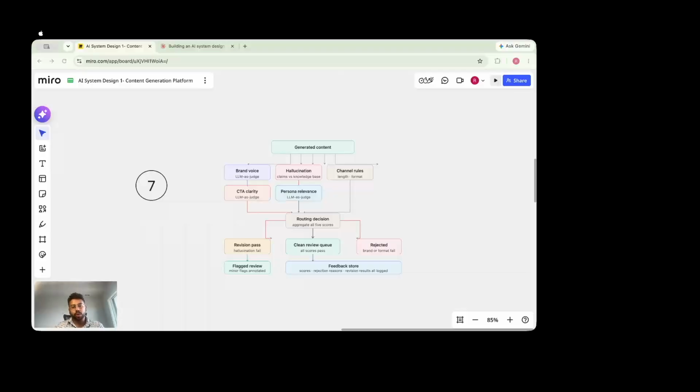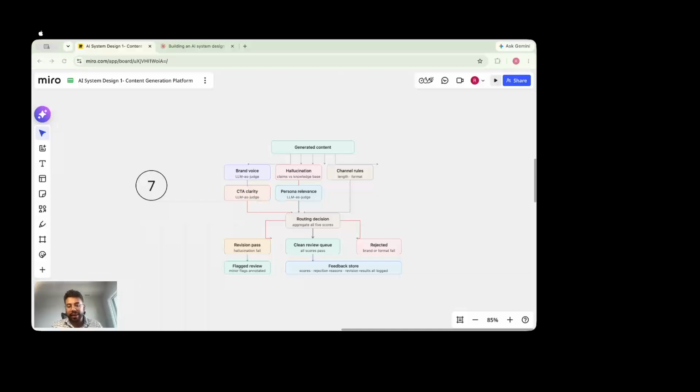And then also the channel rules, right. So if the user is asking for a social media post that requires to be less than 150 characters based on our guidelines, we need to follow that. We cannot generate a 10,000 word blog for that, or give an output to the user which is of like 2,000 words and ask them to use it as a social media post, right.